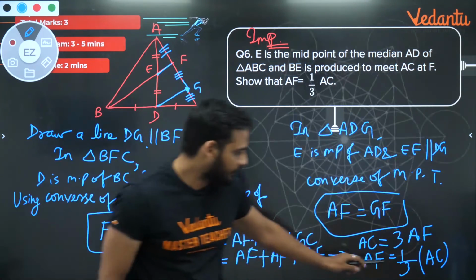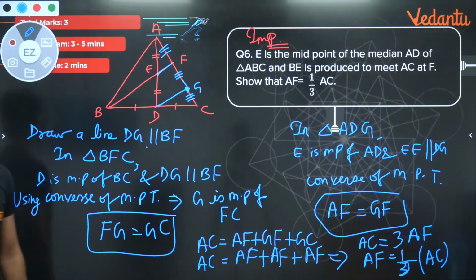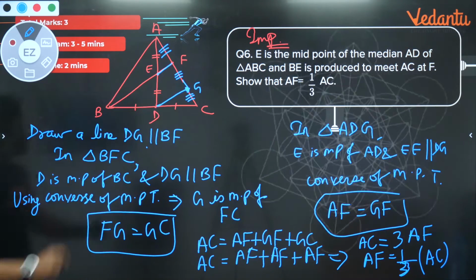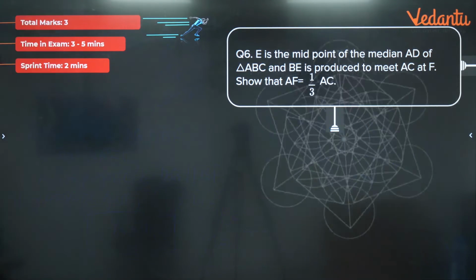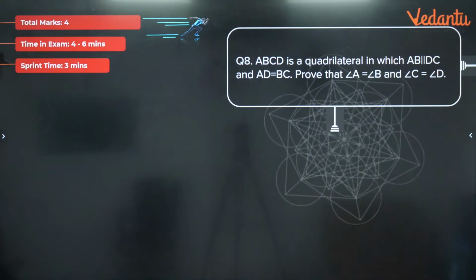Understood? Using this we can easily get our answer. Okay bachcho, chalo. So this is the whole solution. It was a very good question. This construction was very important here. Okay, chalo, let's move to the next question. So this is the whole solution. One more time I am showing you here. Let's move to the next part.